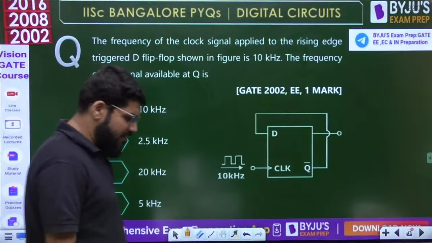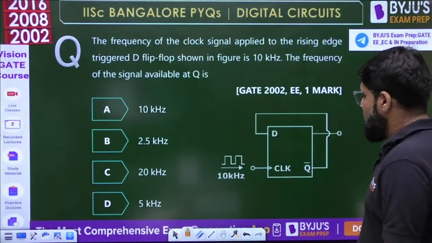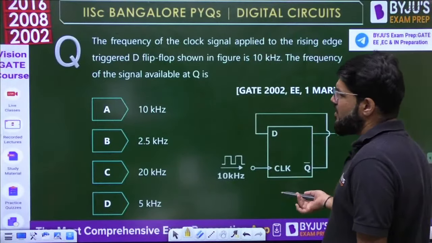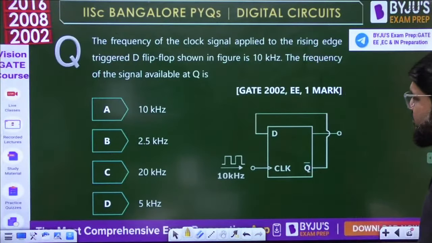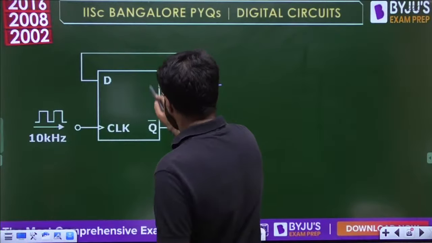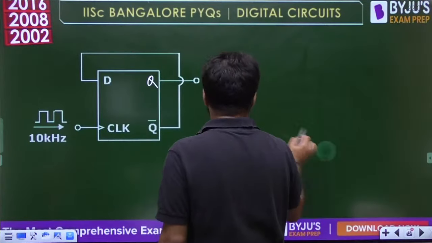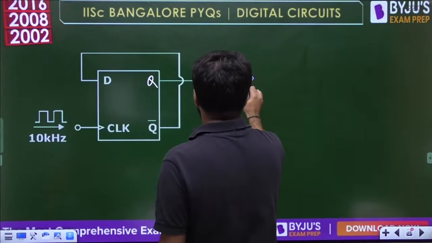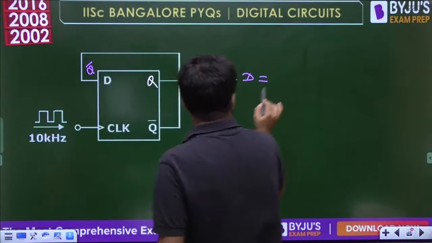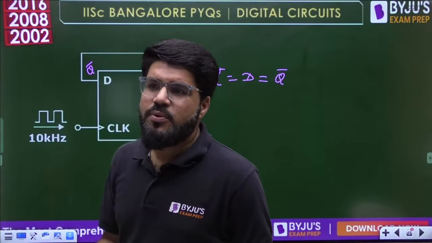GATE 2002 EE, 1 mark question. Let's have a look into it. A very simple question based on a single flip-flop. It's a D flip-flop. Now we know that for a D flip-flop, this is the output Q, this is Q bar. The next state Q plus is given by the input D. But D is connected with Q bar. So the next state is Q bar: Q plus equals Q bar.